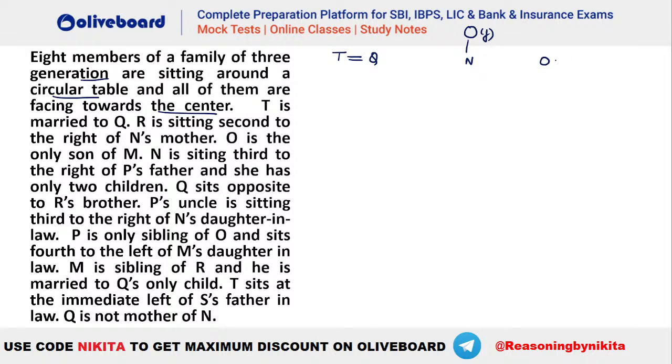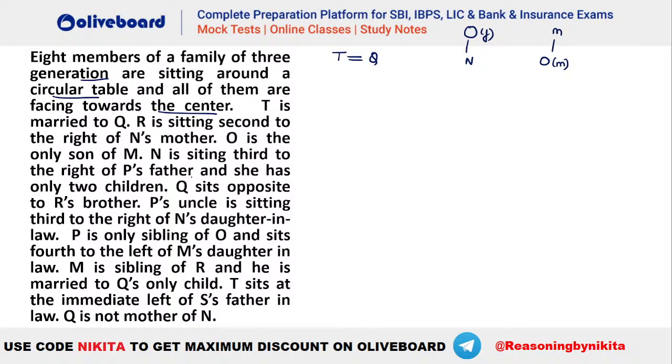Okay, so O has to be a son, and he is the only son of M. Now that does not mean that M does not have a daughter. M can have a daughter as well, but M should not have any other son apart from O. N is sitting third to the right of P's father, and she has only 2 children.